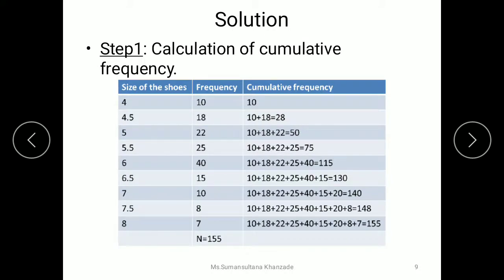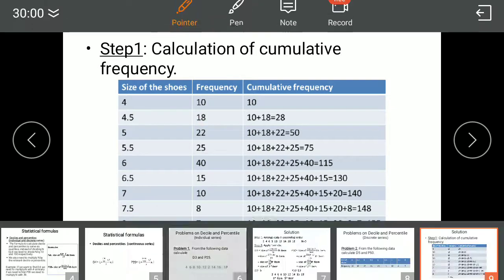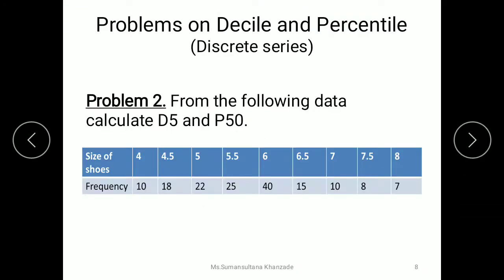So first of all, we are going to plot the x values, that is the size of the shoes. Next is frequency, and finally the cumulative frequency. As you know, cumulative frequency is nothing but the added up frequencies. So for the first x value, the frequency is 10. For 4.5, it is going to be 10 plus 18, which is equal to 28. For 5, it is going to be 10 plus 18 plus 22, which is equal to 50. Similarly, you have to go on adding, and we come to know the total cumulative frequencies like this. And our n value is nothing but the total of the frequency, which is going to be equal to 55.